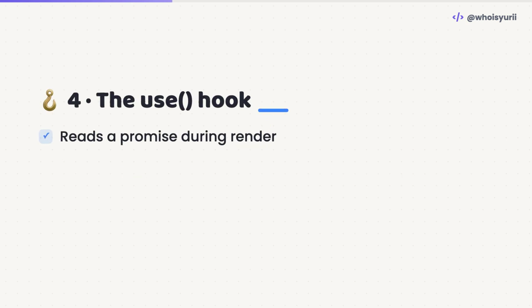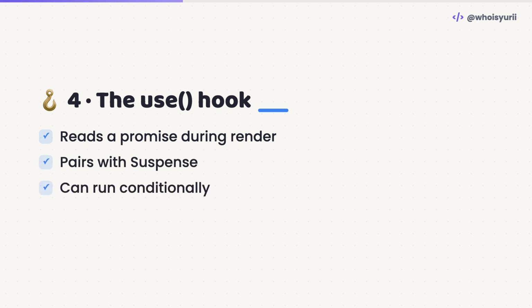Number 4. The use hook, new in React 19. It reads the value of a promise right inside render and lets Suspense handle the waiting. And it breaks the old rule, you can call use inside conditions and loops, unlike any other hook.